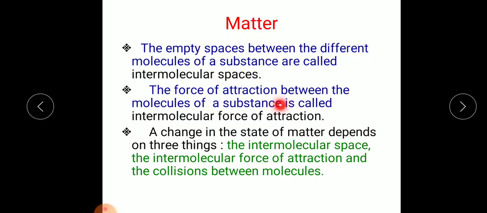Similarly, the force of attraction between the molecules of a substance is called intermolecular force of attraction. So the force of attraction that exists between the molecules of a substance we call intermolecular force of attraction, and we have also seen the order in case of solid, liquid and gas.